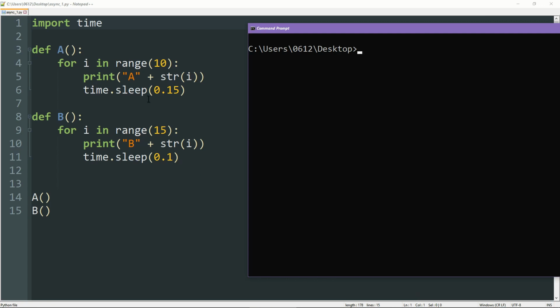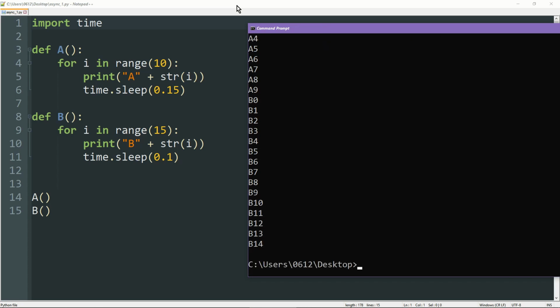Let's take a look. Before we implement any form of asynchronicity, let's just set the scene first. Here we have two functions, A and B. Each one does something, sleeps for a while, does something else, sleeps for a while, so both of these functions take some time to complete. If we call it normally like that, then of course that effect is sequential. Everything from A needs to run to completion before B even begins. So that's the normal way, right?